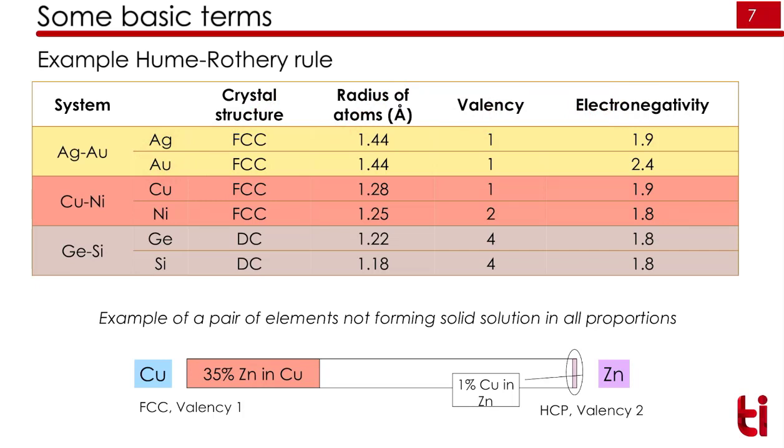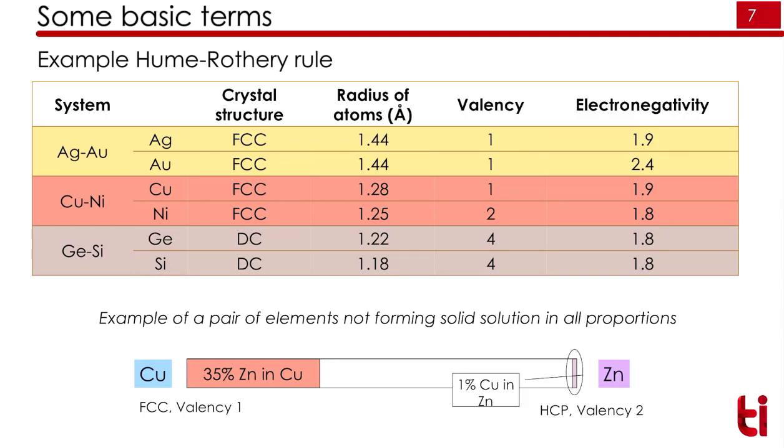Similarly, for copper and nickel, the crystal structure is the same, the diameter difference is less than 15%, valency is not the same, and the electronegativity difference is small. So here the valency is not the same, but it will form a solid solution.